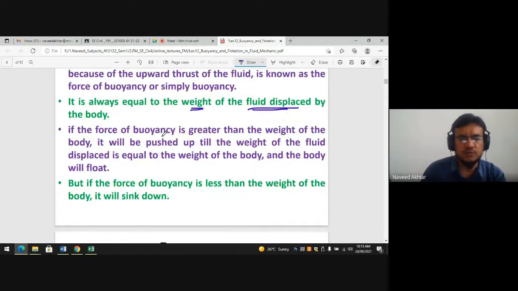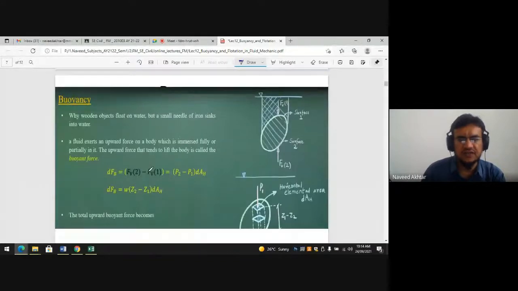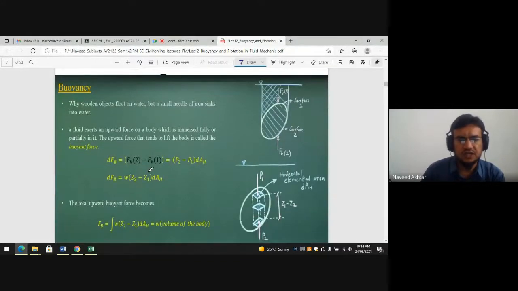If the force of buoyancy is greater than the weight of the body, it will push up till the weight of the fluid displaced equals the weight of the body, and the body will float. But if the force of buoyancy is less than the weight of the body, it will sink down. So these are the different definitions of buoyancy, and this is also from NPTEL, where I have taken it.